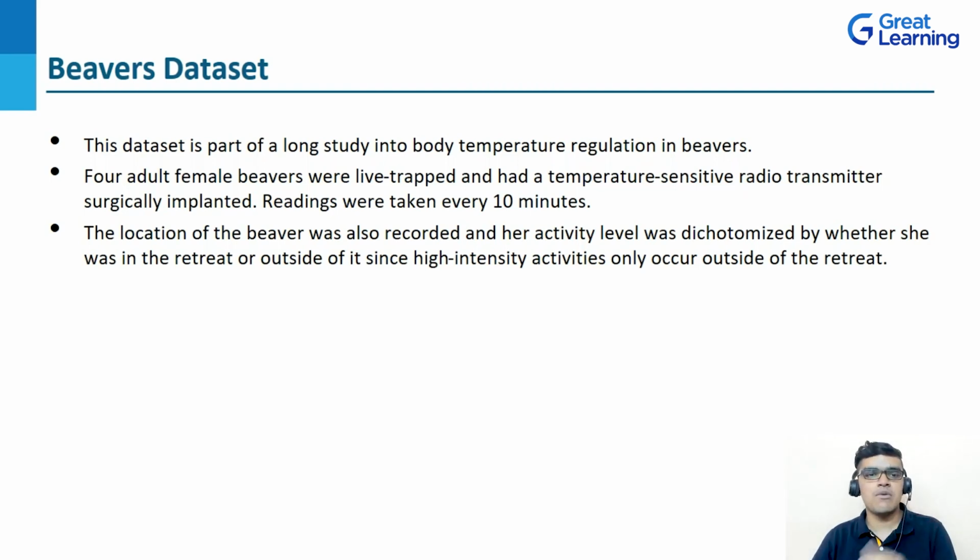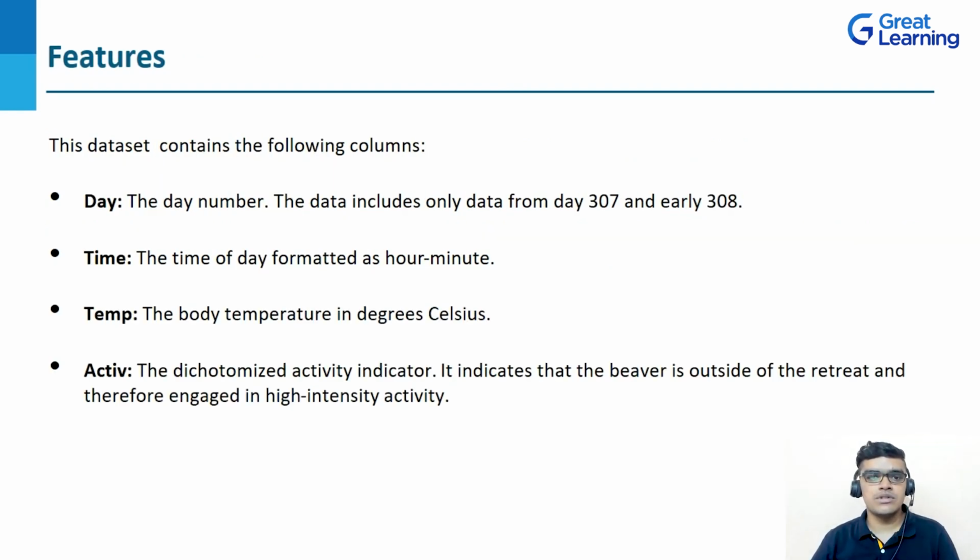Now this is the basic description about the Beavers dataset. Now let's see its features. Let's see some attributes in the Beavers dataset. Coming to its attributes, we are having 4 attributes here, or you can say 4 columns. We are having day, time, temperature, and activity. Basically, day represents the day number, time is in hour minute format, and temperature is in degrees centigrade. Now coming to activity, it represents the dichotomized activity indicator. Basically it indicates that the beaver is outside of the retreat and therefore engaged in high intensity activity. So this is the basic idea about the Beavers dataset.